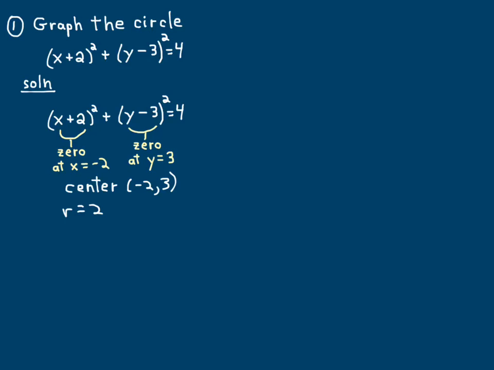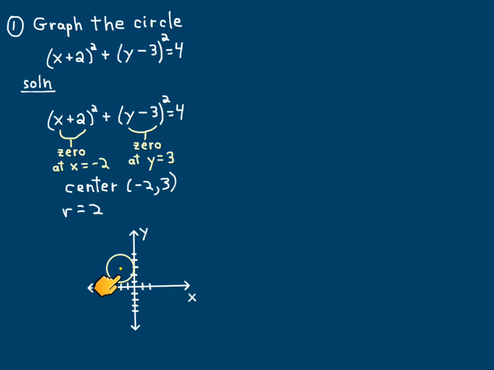Okay, and so once I have the radius and the center, it's really easy to graph. Do this in grade school, right? With a string and maybe a nail and a board or something, or a pin. Right, so I just found the point minus 2, 3 for the center. I marked it right there. And then, radius 2, I just went straight across 2. If you're drawing them by hand, what you would do is go over 2 and up 2 and left 2 and down 2 and then just try to draw a circle.